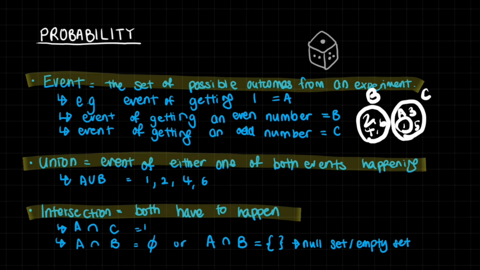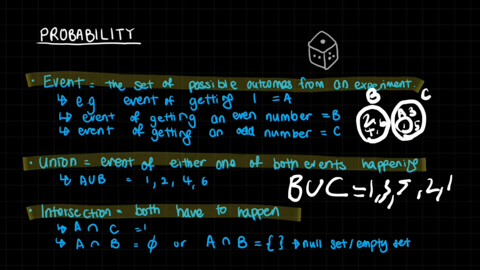When we put unions together, it means we're adding both of them up. For example, B union C will be 2 plus 4 plus 6 plus 1 plus 3 plus 5, which is basically 1, 3, 5, 2, 6, 4. All of the outcomes possible. Now, what happens if every single outcome is possible? Then the probability of getting B union C is actually 100%. No matter what the outcome is, it's always going to fall into this set. And this we represent as 1. The probability of everything happening is 1, because 1 translates to 100%. And so this is how I would imagine it.